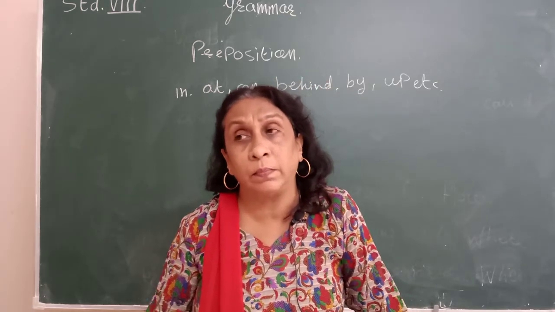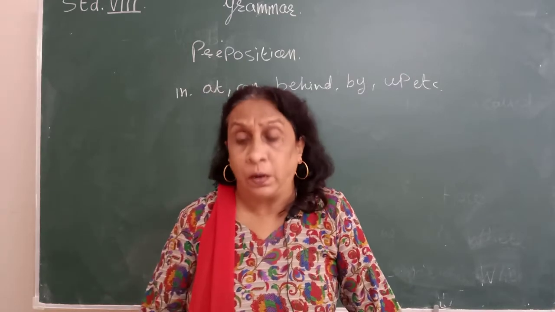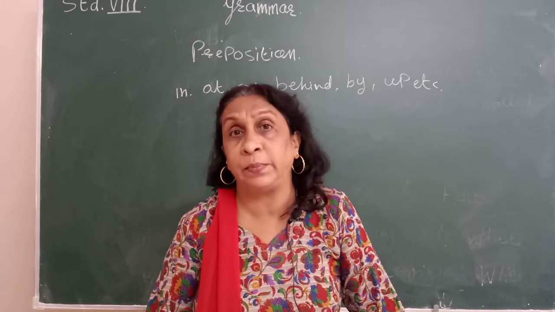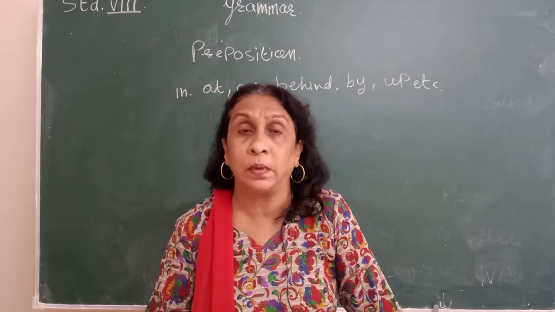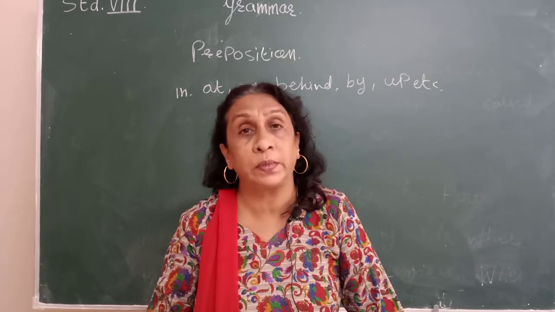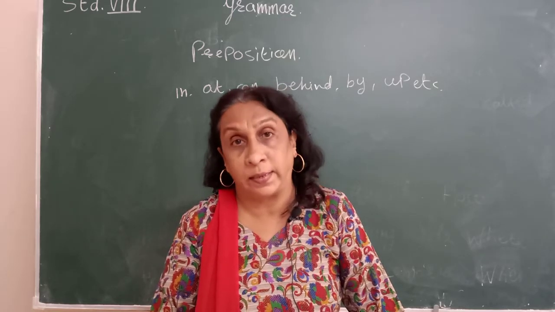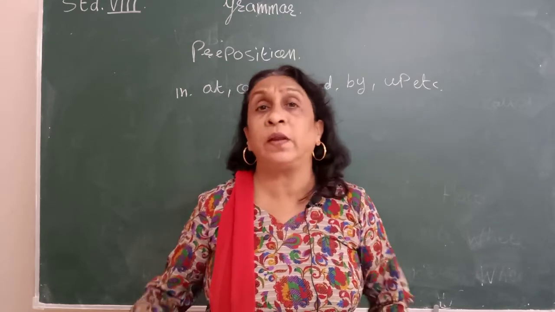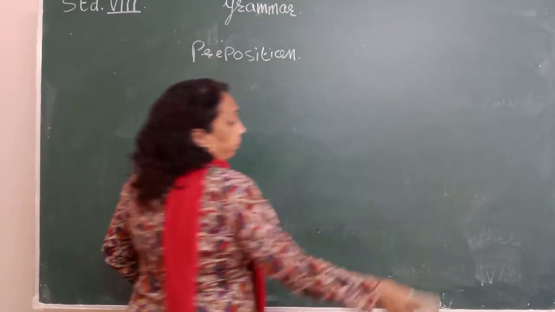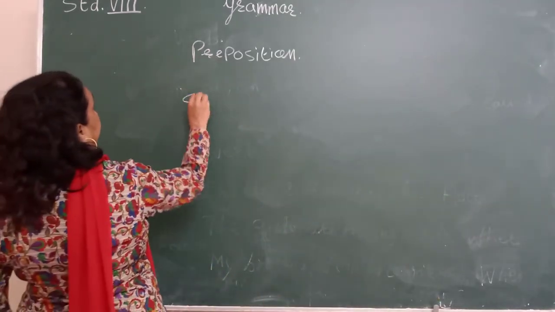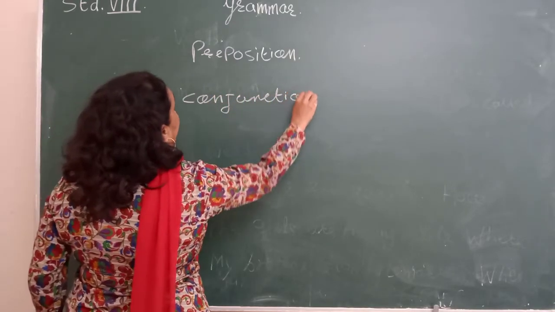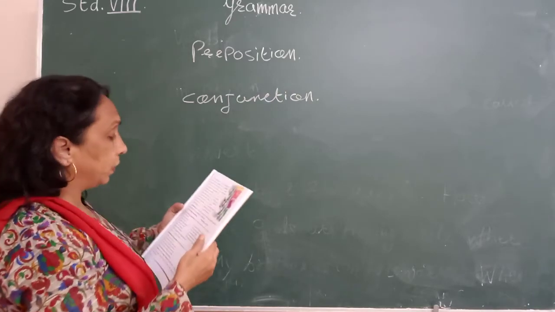I did not come because I was late. Do you want ice cream or juice? Do you want ice cream? Do you want juice? Join these sentences: do you want ice cream or juice? So the words we use to join two different sentences are called conjunctions. Understood? So write the definition of conjunction in your notebook. Conjunctions are joining words.